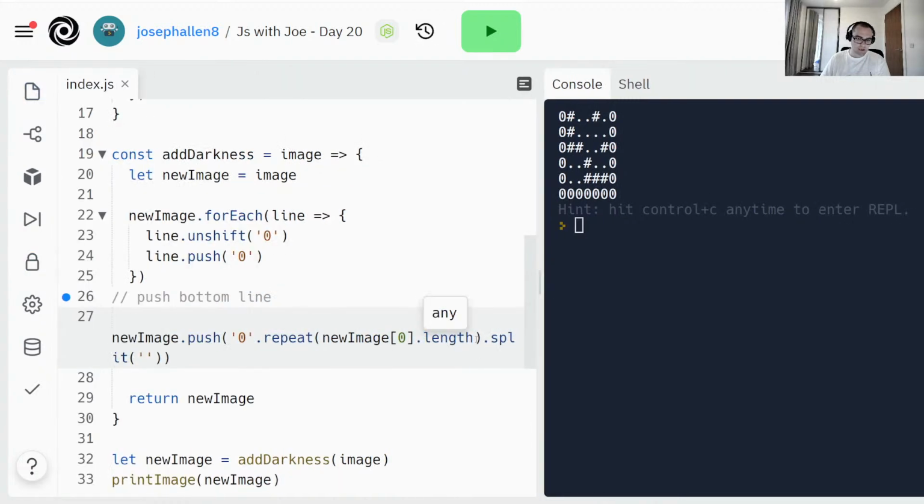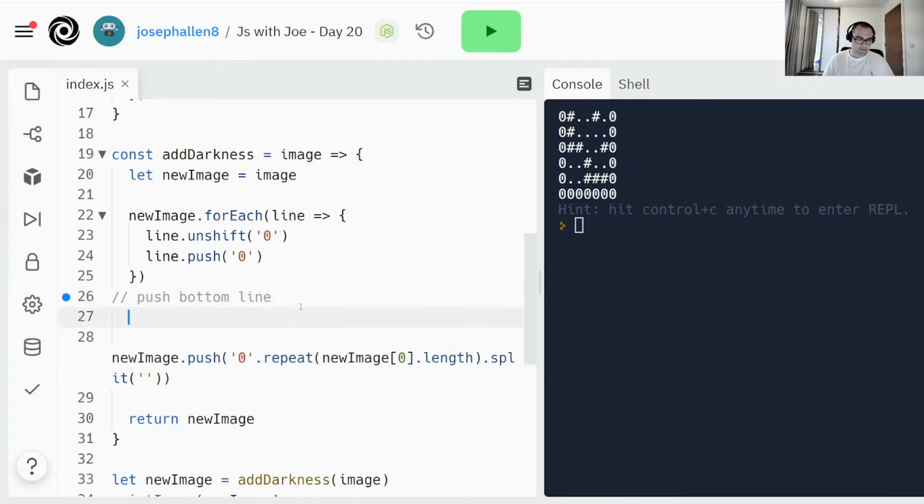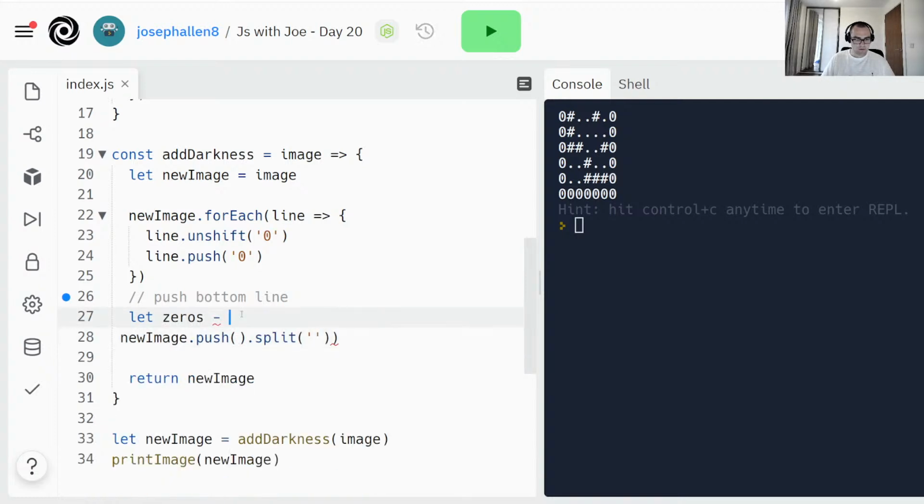So that's quite a long line, so we could probably extract this out to make it a bit more readable. So we could say something like, let's call it zeros equals this, all equals zeros, and then we can just put those zeros in there.